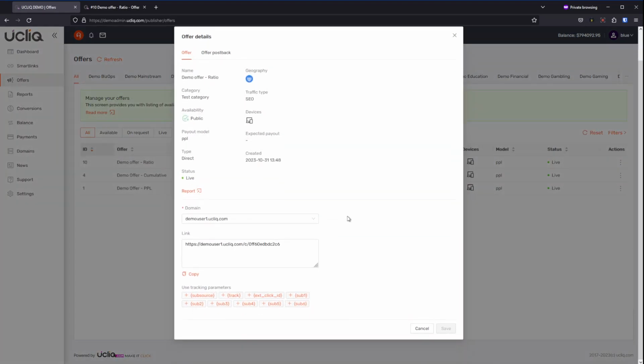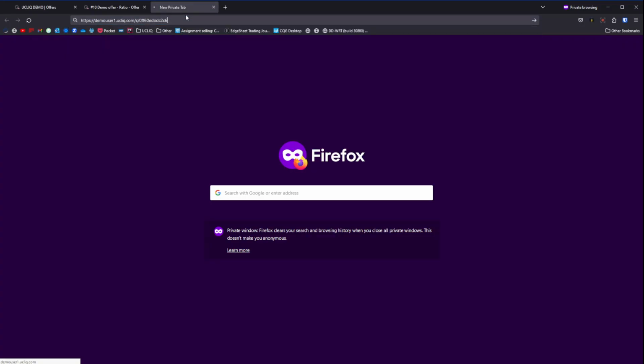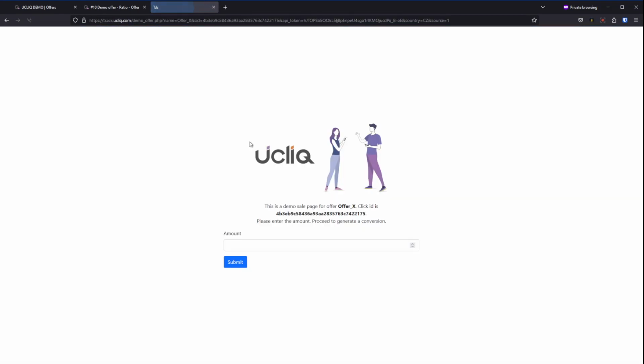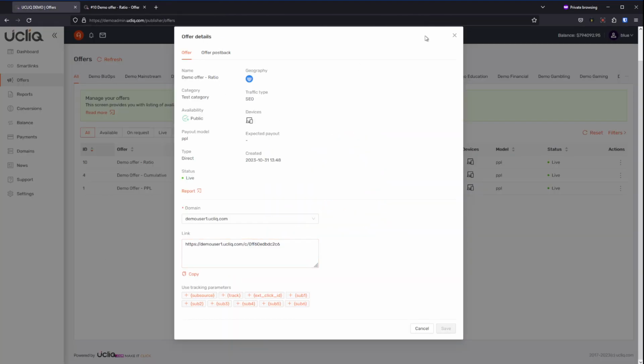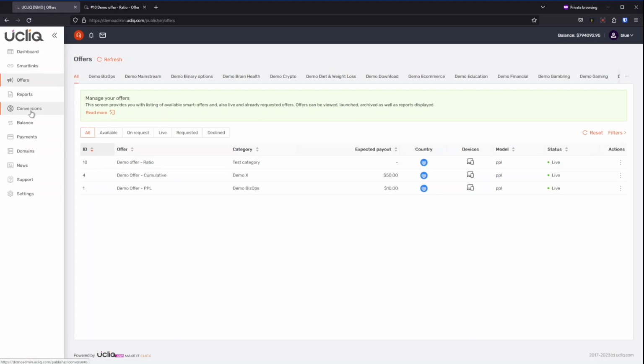Ratio. Let's take a link. And let's do $20. So we should receive $10 to publisher. Okay, it will take a little bit of time, up to 1 minute to process it.